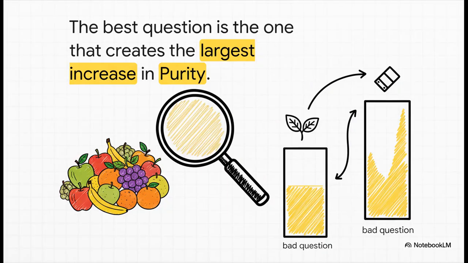And that's it. That's the simple, elegant rule at the very heart of this whole thing. At every single step, the decision tree calculates the purity gain from every possible question and just picks the one that does the best job of sorting the data. It's always, always looking for the smartest question.